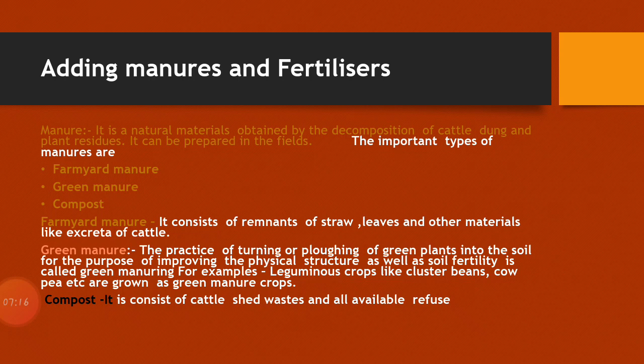First of all, what is manure? Manure is a natural material mainly obtained by the decomposition of plant residues and cattle dung. There are mainly three types of manure. One by one we will study all three types: the first is farmyard manure, the second is green manure, and the third is compost.